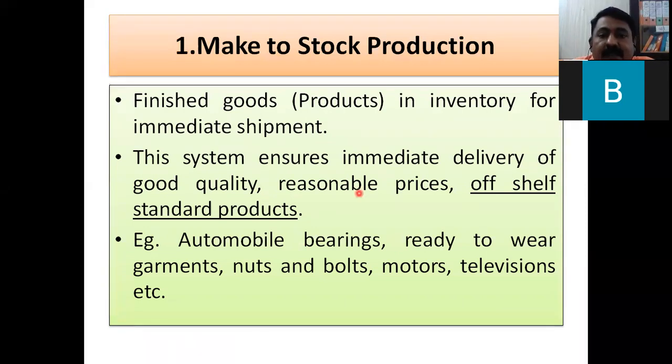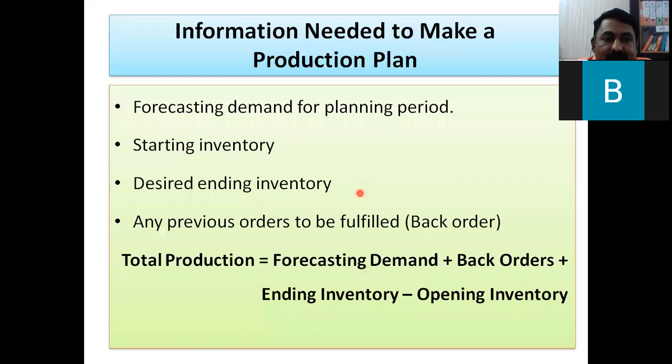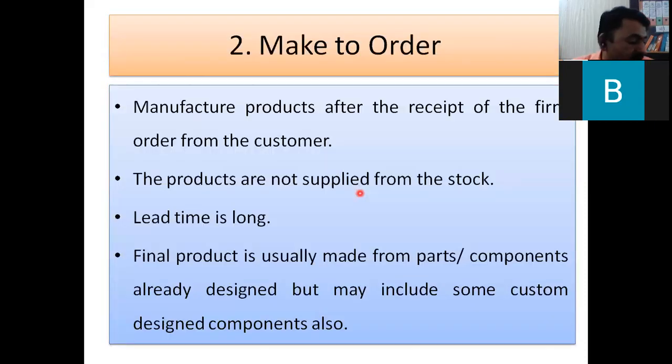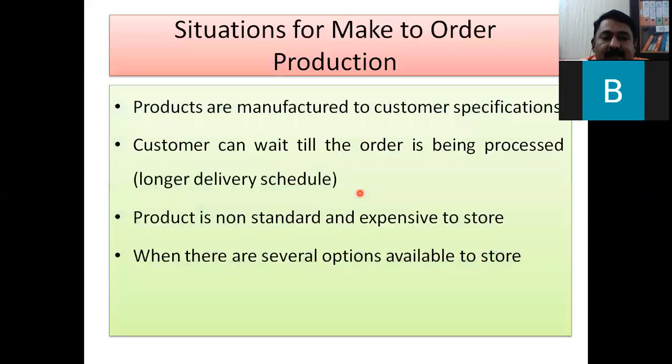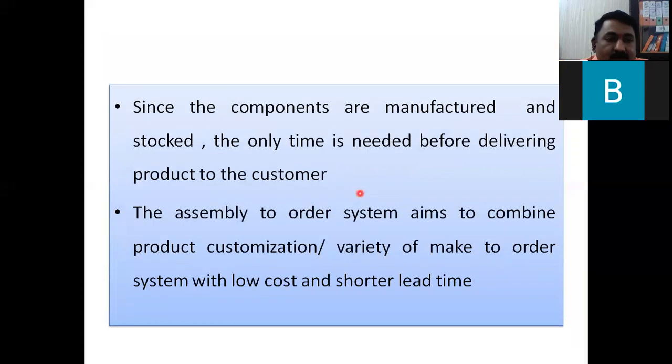So make to stock: the finished goods are in inventory for immediate shipment. Then we have discussed items off the shelf, such as bearings, garments, bolts, television, mobile, etc. So they are already available. Second, we have discussed make to order. Until and unless an order is given, it will not be manufactured. We have discussed pressure vessels and very large containers, boilers, nuclear products and products required for space, etc. And then we have discussed the advantages, when it is required, and the pros and cons.